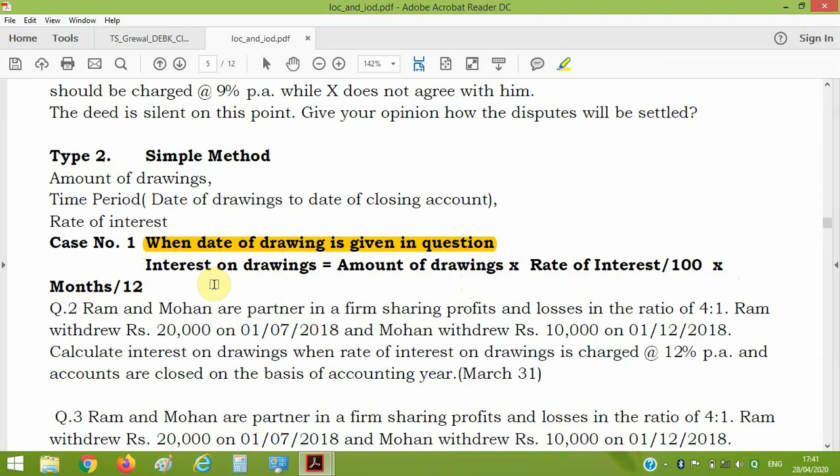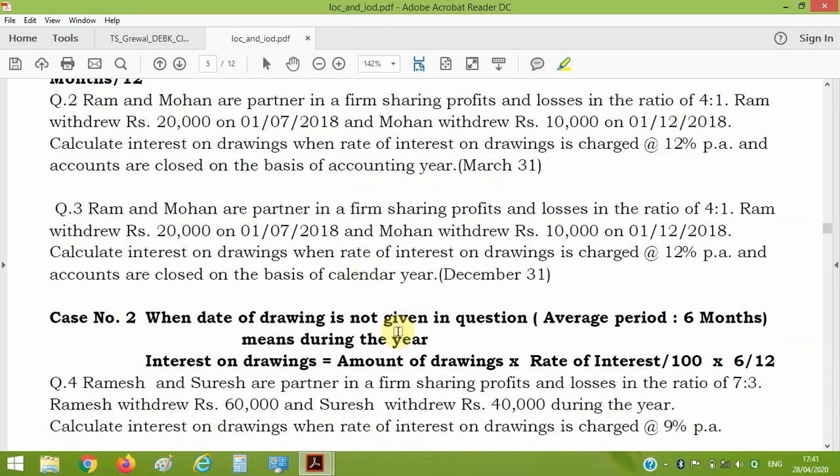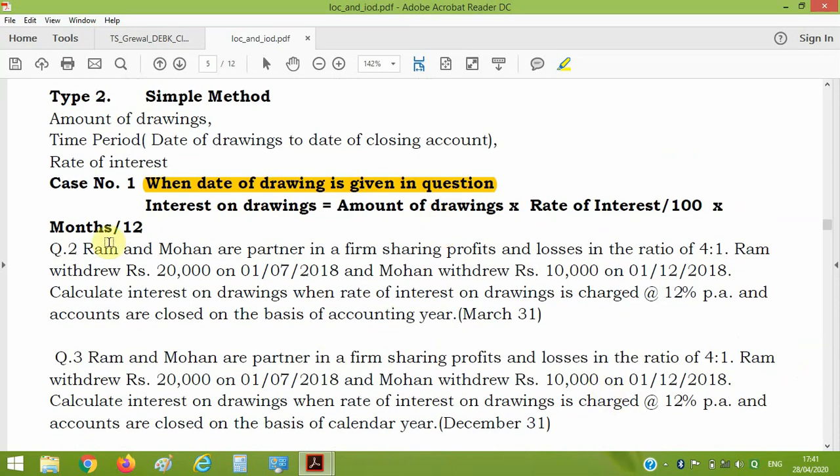Here it is written that the date is given, but I'm discussing if the date is not given in the question. Not given, just simply 6 and a half, 6 by 12, that is half a year. If the date is given, then each drawing into its time period. For example, Ram's drawing is 20,000 on 1st July 18. Mohan withdrew 10,000 on 1st December 18.